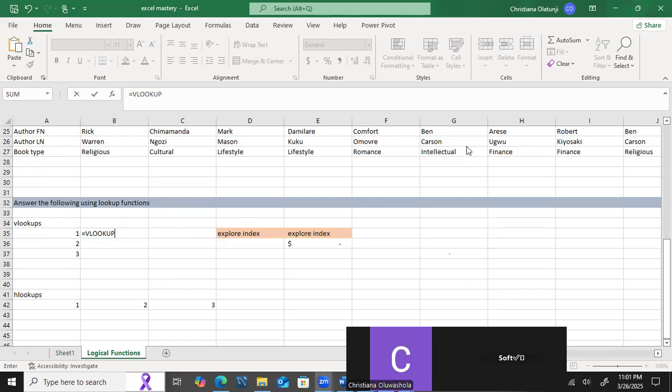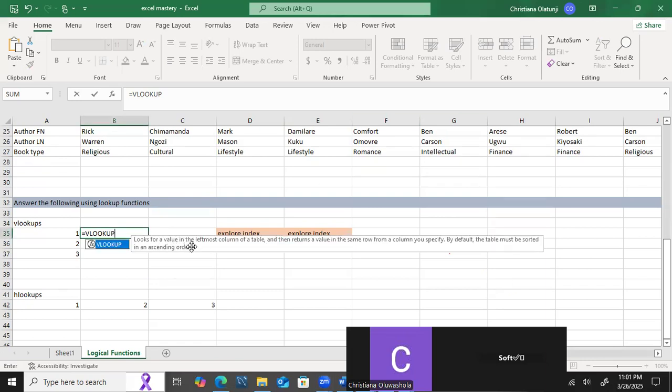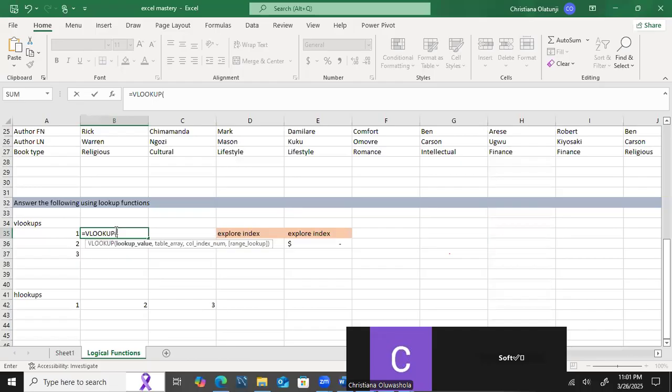Yeah. So it looks for a value in the leftmost column of a table and then returns the value in the same row from another column. By default, the top, blah, blah, blah. Okay, now what is my lookup value? In this sense, I want to look for number 1. This is my 1. I have it separate because I cannot be going back and forth to the table. But now I am looking for number 1.